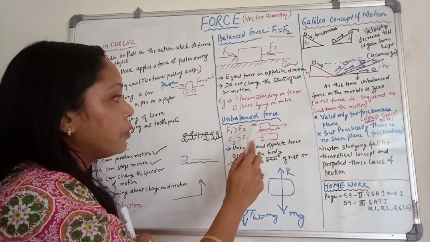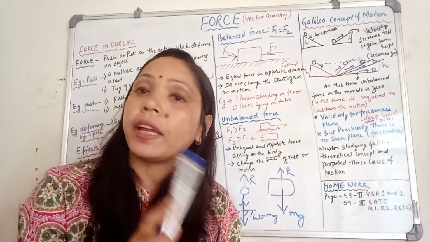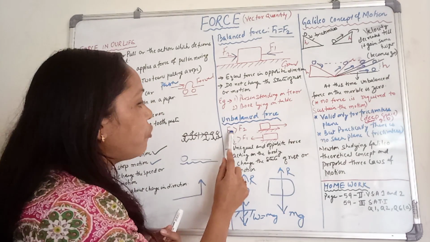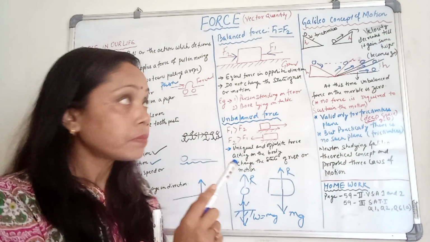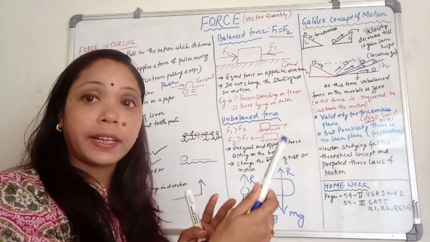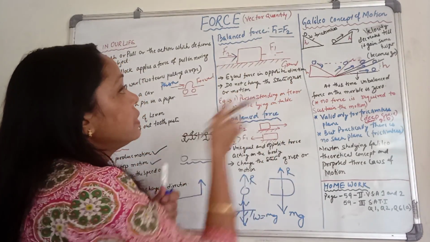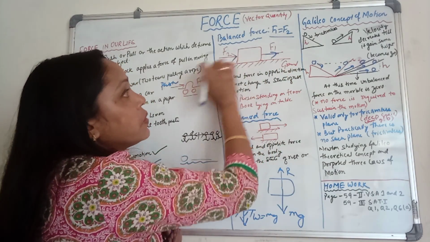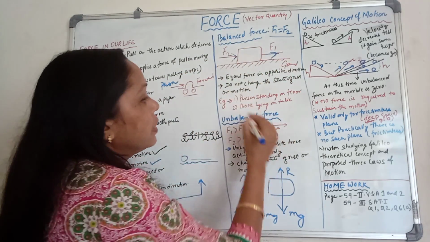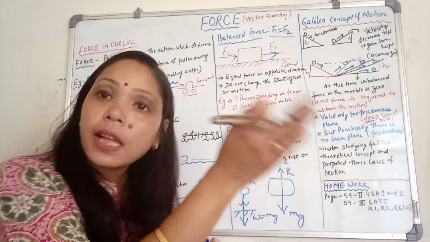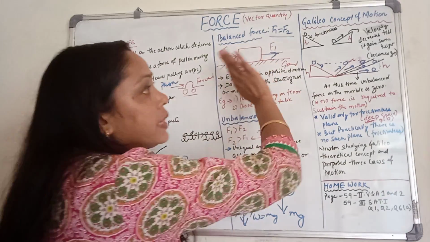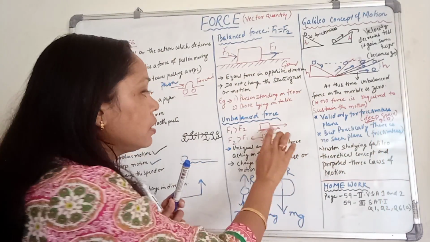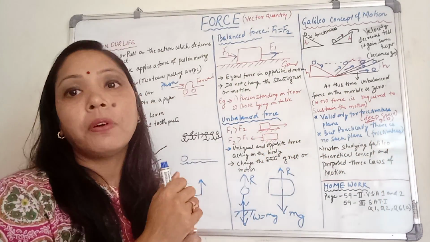For unbalanced force, again we can consider this figure only. Here F1 and F2 are not equal. In the first case, I have taken F1 greater than F2. Suppose F1 is greater; this person is applying a greater force than the other one. So, what will happen now? The body will move towards F1, along the direction of F1.